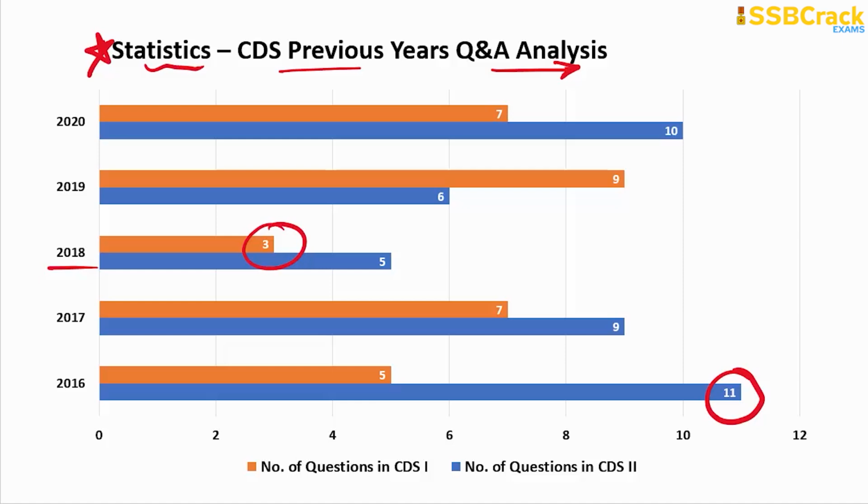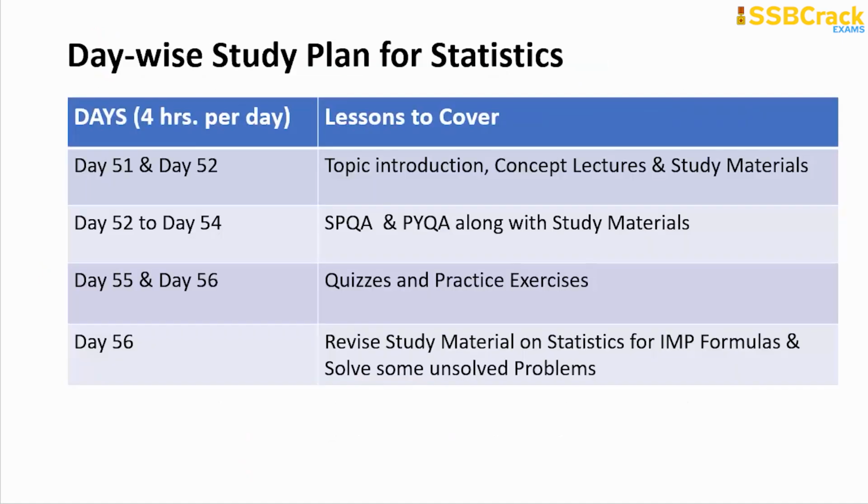All right, so here is the study plan for the same: give 4 hours per day on day 51 and day 52 just to go through the topic introduction video lesson, then the concept lectures, and refer to the study materials. The remaining hours of day 52, if any, no worries. Days 53 and 54 are enough to go through the SPQA and PYQA lessons along with the study materials.